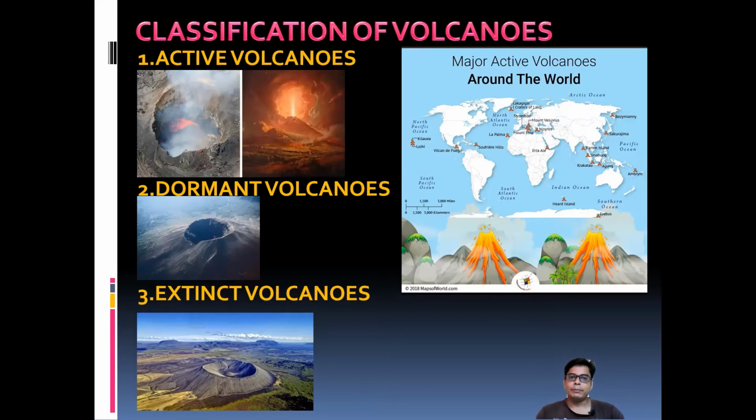If you want to take examples, there is Mount St. Helens, located in the USA, and Stromboli and Etna, which are located in the Mediterranean Sea. Then Pinatubo, a very important active volcanic mountain, is located in the Philippines. Stromboli, one of the very active volcanoes, is located in the Mediterranean Sea and is known as the Lighthouse of the Mediterranean Sea.